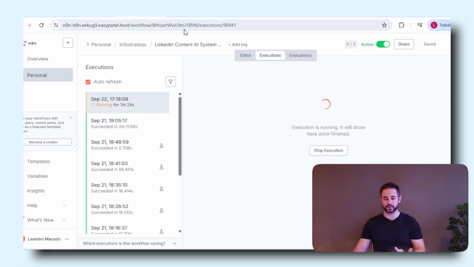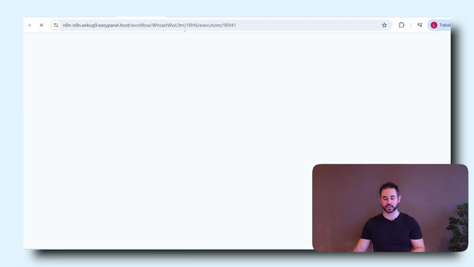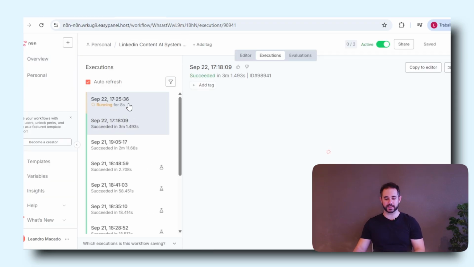Once I click create in here, we can also see another automation running on the background. So let me just refresh this, and we're going to see in a second another automation being triggered. So as you guys can see here, so it's now generating the content. I'm going to pause the video for a sec and show you when it's done.